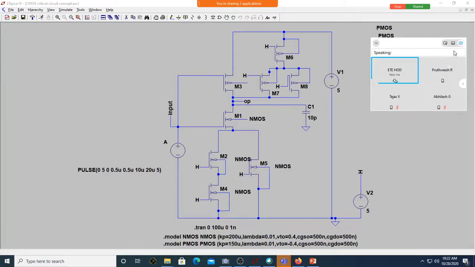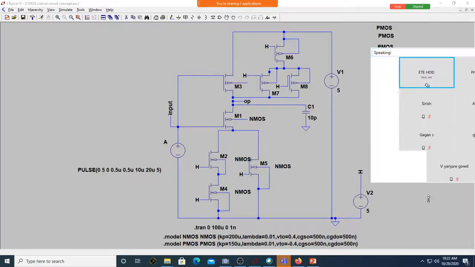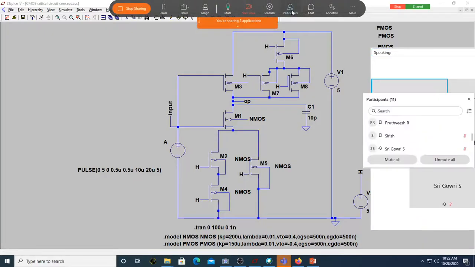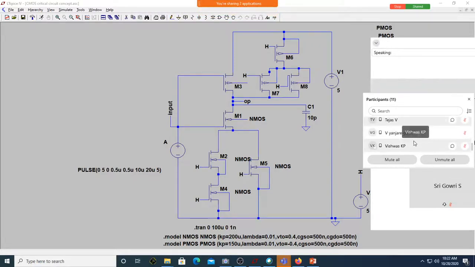Hello. Yes, sir. Visible. Who is absent today? One is absent. Who is absent? Let me see. Vishwas is there. Jare, Tejas, Gauri, Gagana. Sirish is there.